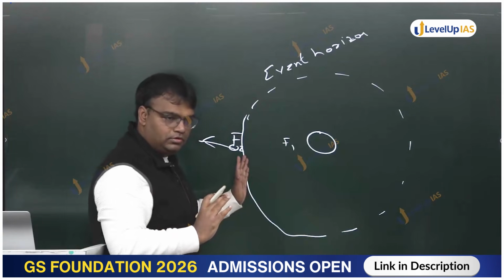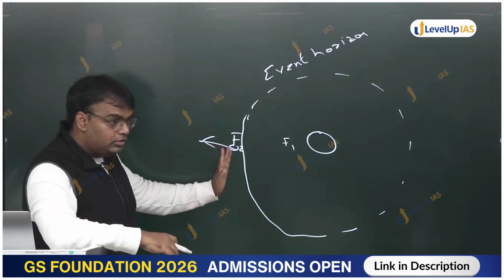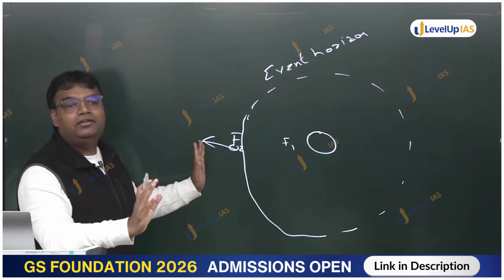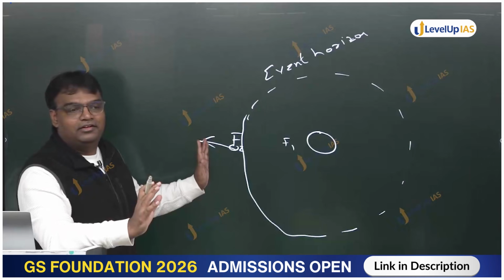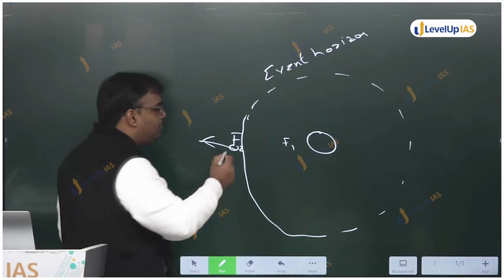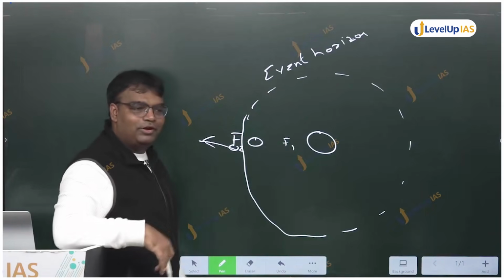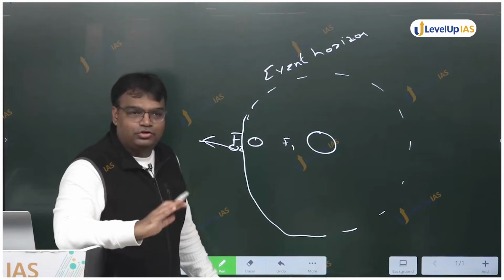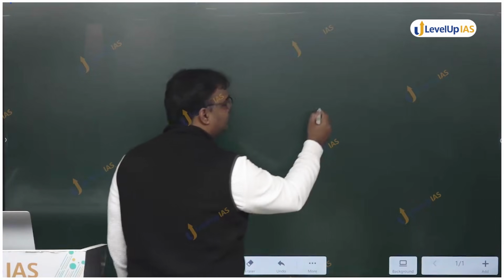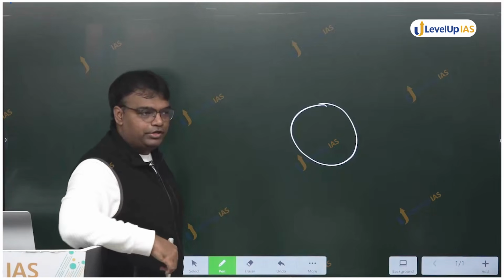But if you are outside the event horizon, if you are far away from your event horizon, then gravitational force would be lesser and light will be able to come out and so on. Right? If a planet is here, that planet is gone. It went into the black hole. It's not coming out. But let's say this is my event horizon, the boundary.